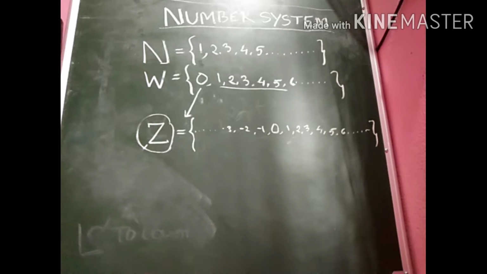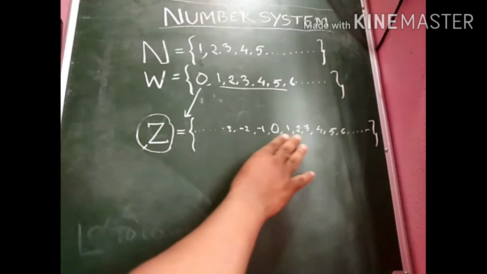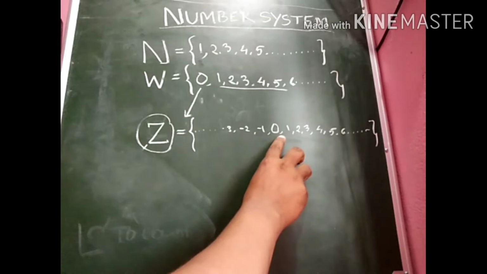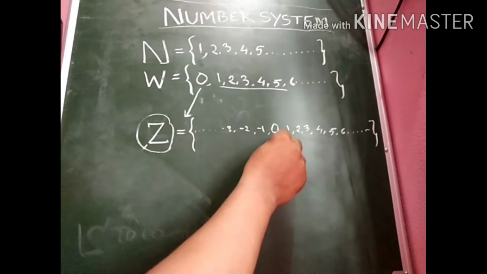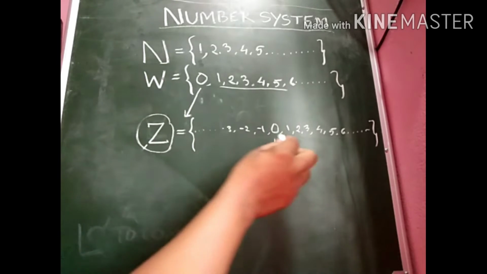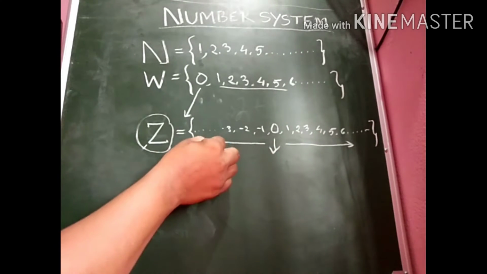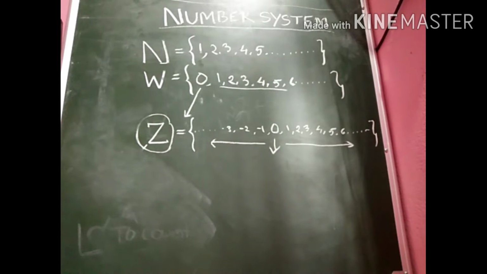So you can see that if we consider 0 at the central part, then the right side of the 0 are positive numbers, the left side of the 0 represents the negative numbers.